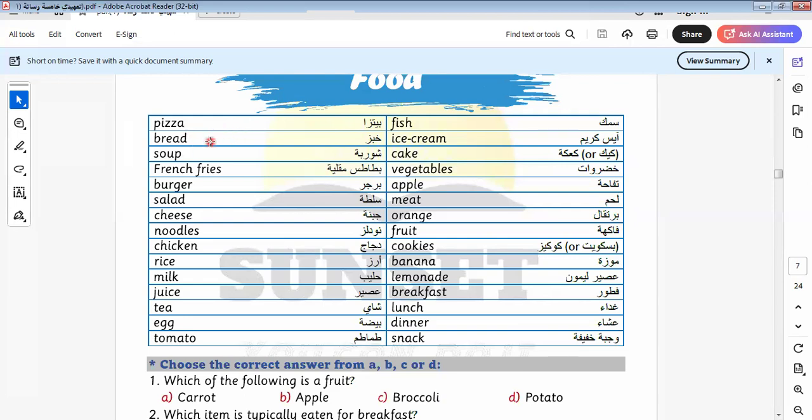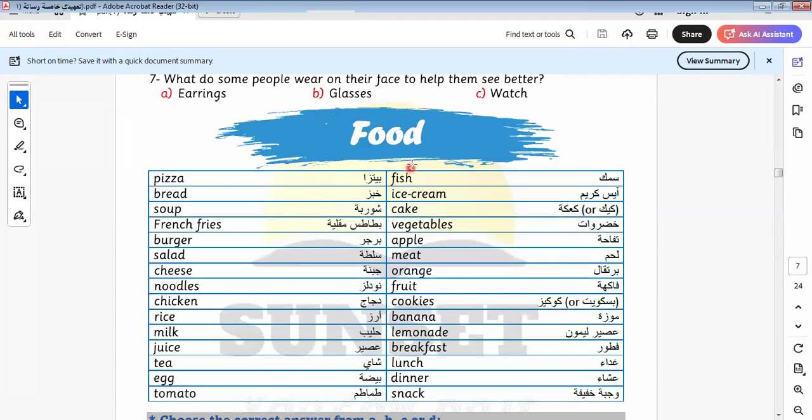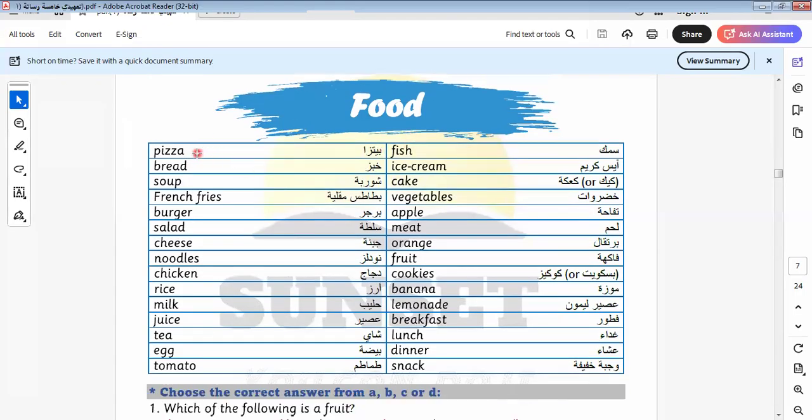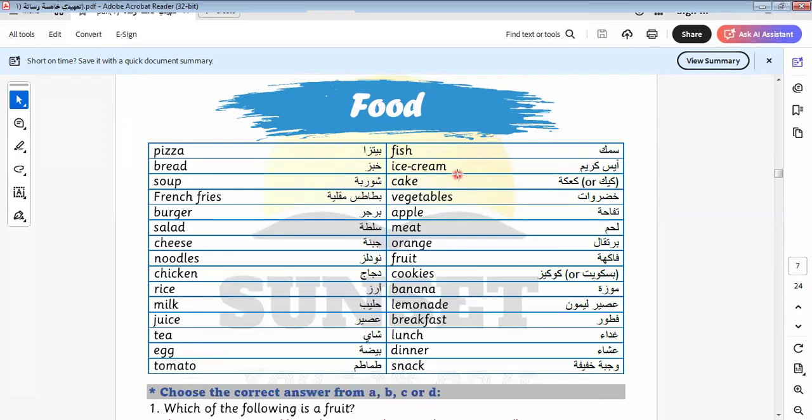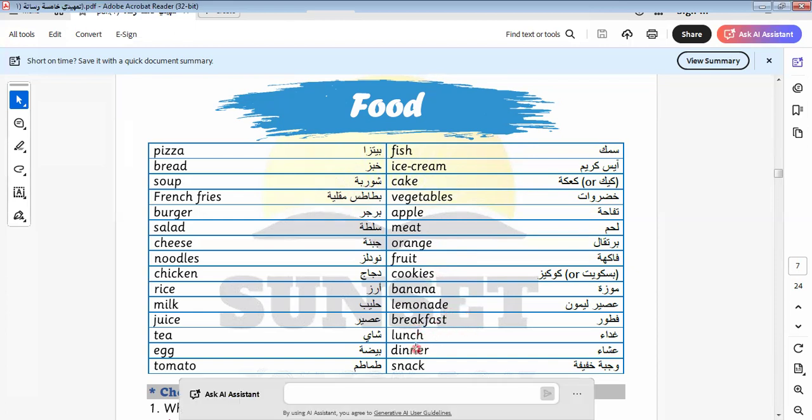Let's go to another item, which is about food. Let's know together. Here we have pizza, bread, soup, French fries, burger, salad, cheese, noodles, chicken, rice, milk, juice, tea, egg, tomato, fish, ice cream, cake, vegetables, apple, meat, orange, fruit, cookies, banana, lemonade, breakfast, lunch, dinner.